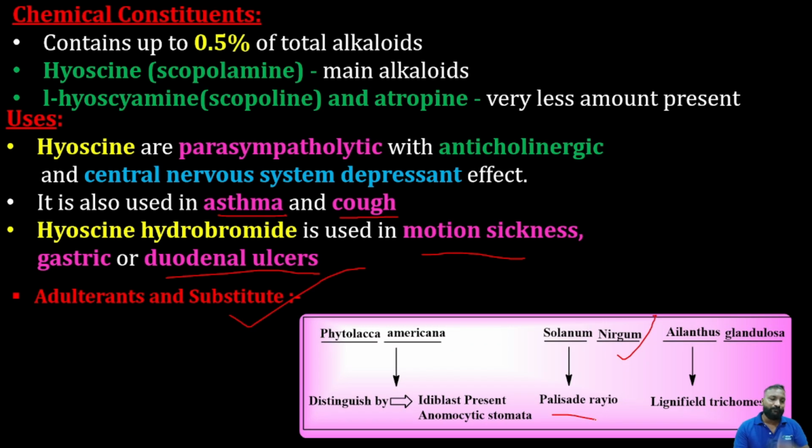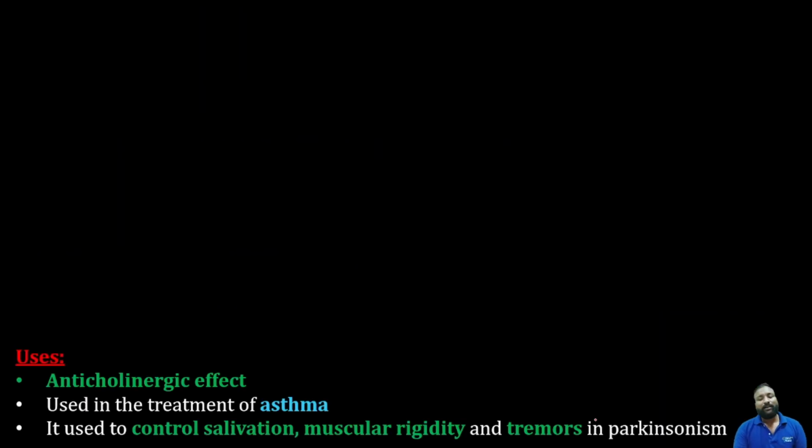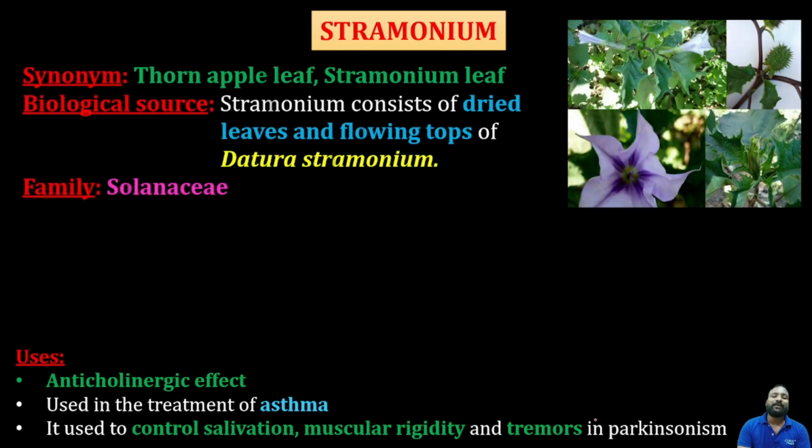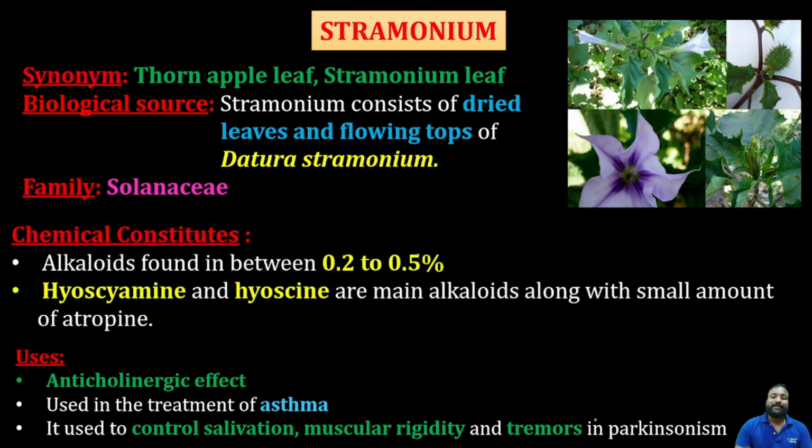So that's about the datura. And next is stramonium. So this is another plant of the tropane alkaloids. Okay, yes, stramonium, where you can see the leaf, maybe it looks like a star. That's known as thorn apple leaf or stramonium leaf. This stramonium consists of dry leaves and flowering tops of stramonium, belonging to the family Solanaceae.